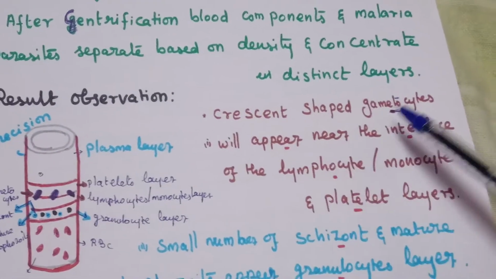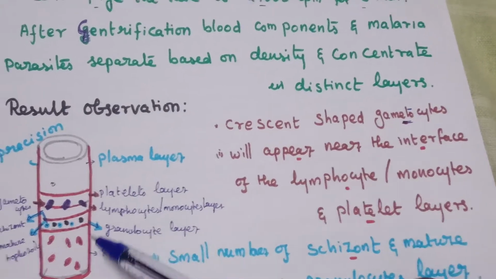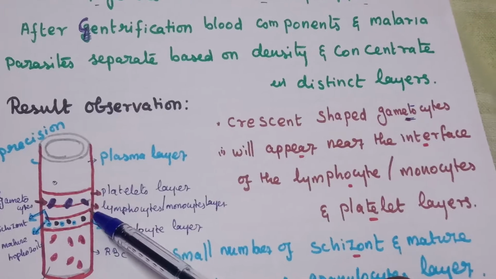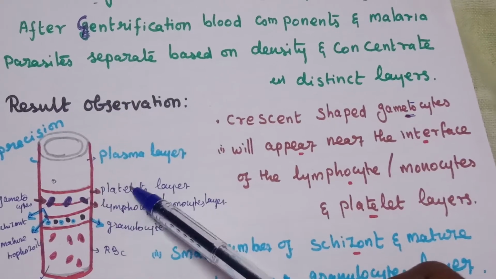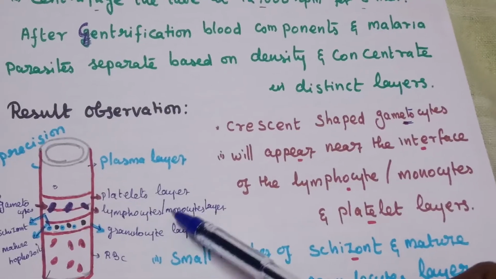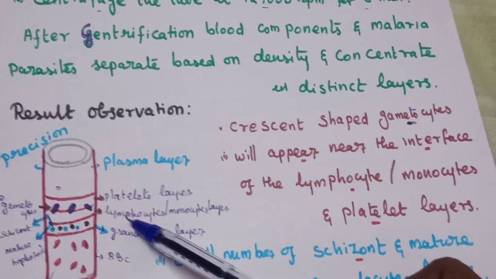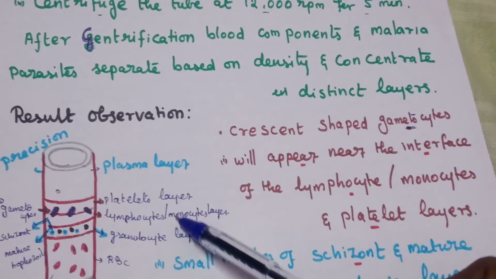First, the gametocytes appear at the interface between the platelet layer and the lymphocyte or monocyte layer.